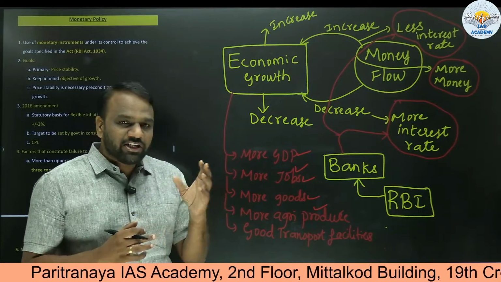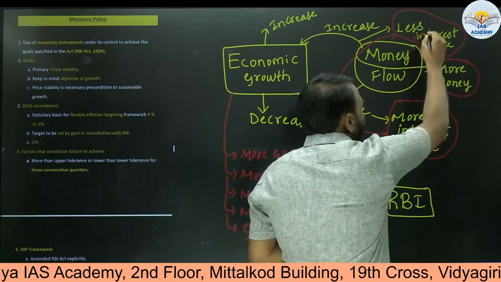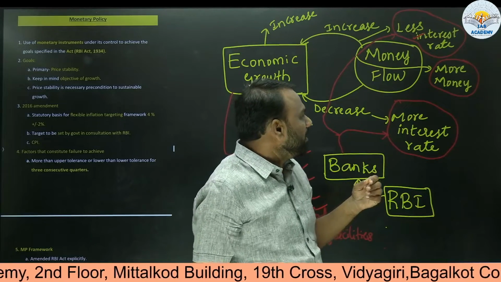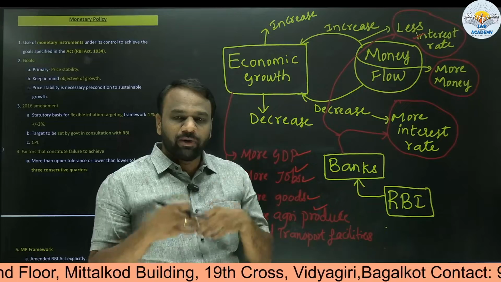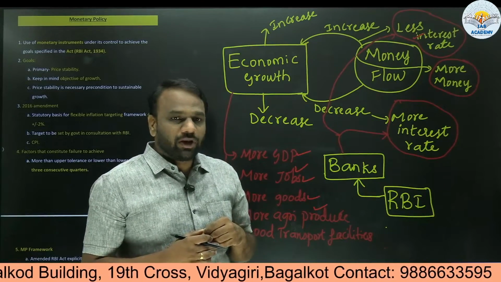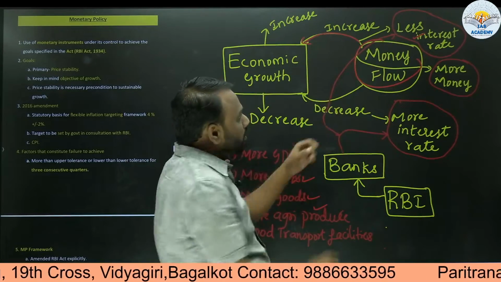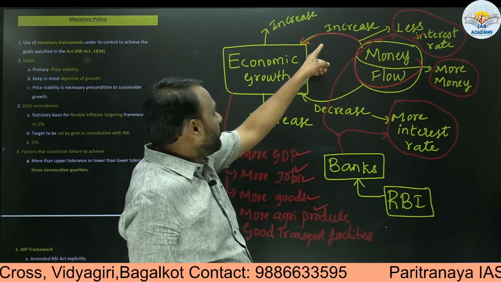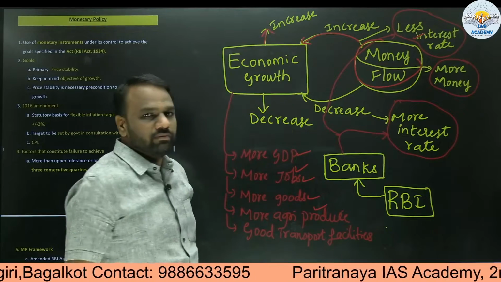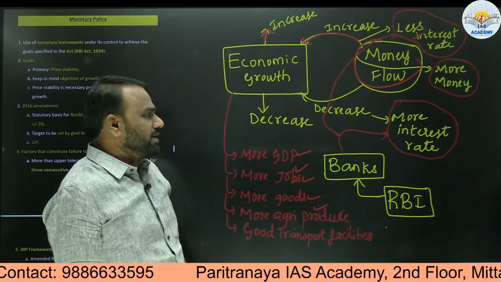Now when money is available at a cheaper rate, when money is available at a lower interest rate, what happens? More and more people will be interested to what? Borrow. For example, an industrialist will be interested to borrow more money. Similarly, an individual will be interested to borrow more money. So in that case, what happens? It will lead to more money flow. So less interest rate, more money flow. But when more money flow occurs, there will be increased economic growth. So more jobs will be created, more agricultural produce, etc.